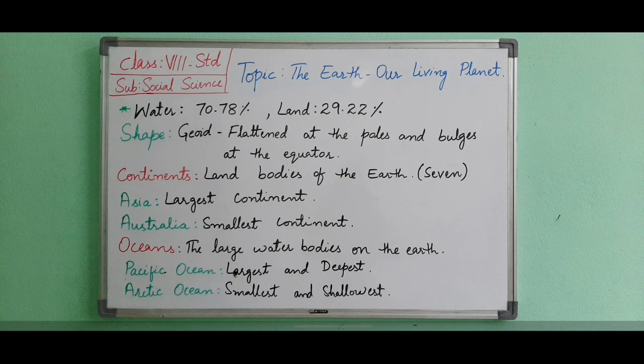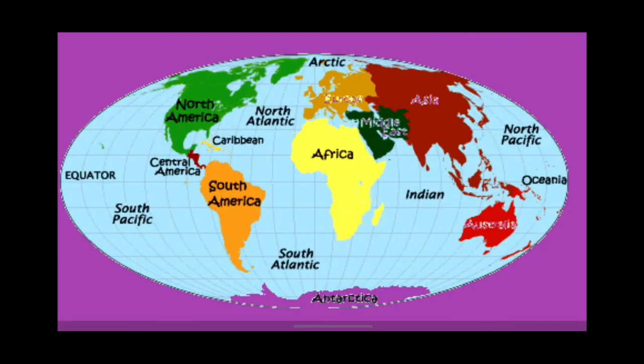We will see about the oceans. Here, the large water bodies on the Earth are called oceans. There are 4 major oceans. The Pacific Ocean is the largest and the deepest ocean, whereas the Arctic Ocean is the smallest and the shallowest ocean. As you can see on the screen, there are 4 major oceans. They are the Pacific Ocean, the Atlantic Ocean, the Indian Ocean, and the Arctic Ocean.